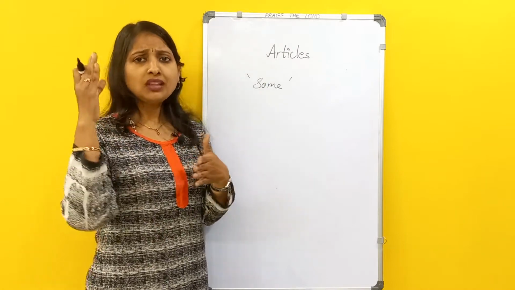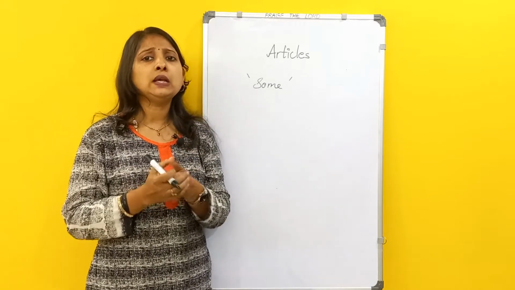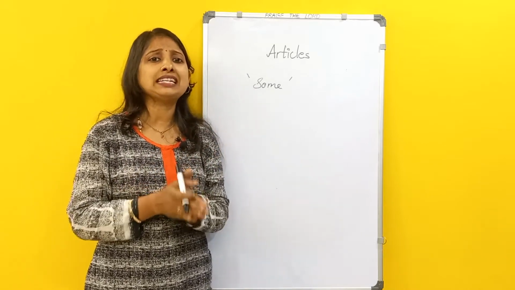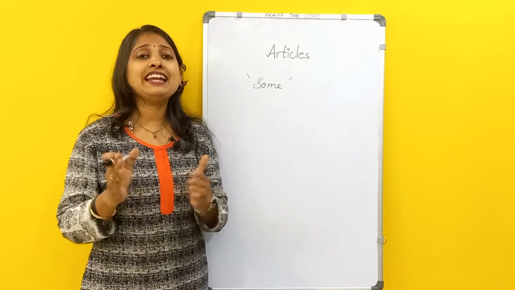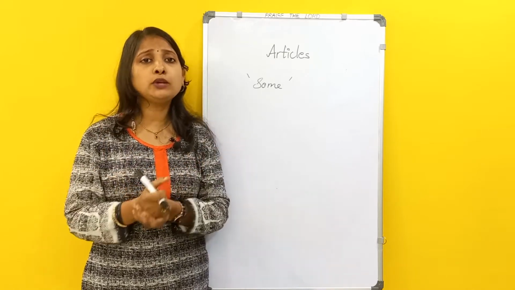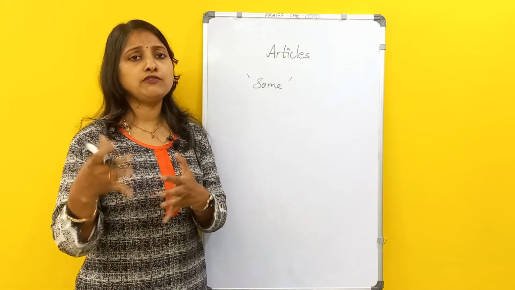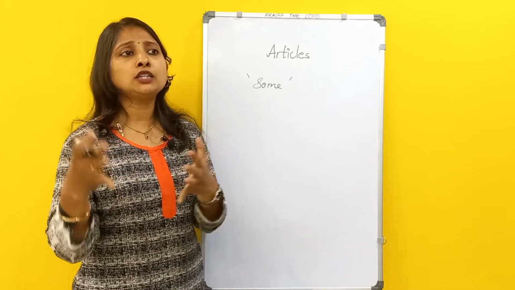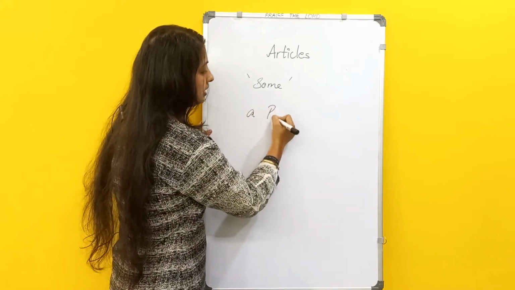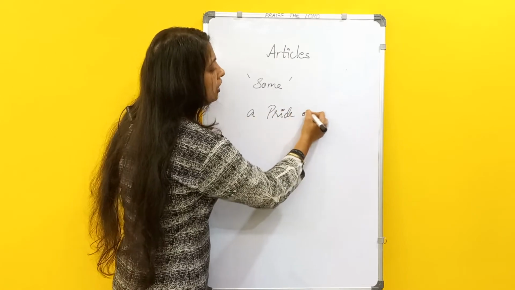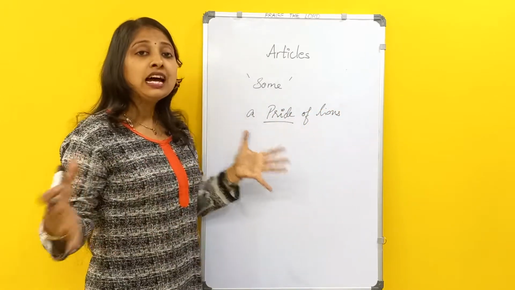Okay, when you are talking about an entire class of people or things, then also you will be using article a or an. Like a group of. When you are talking about a class, a pride of lions, if I am saying. Here pride is indicating a group of lions.